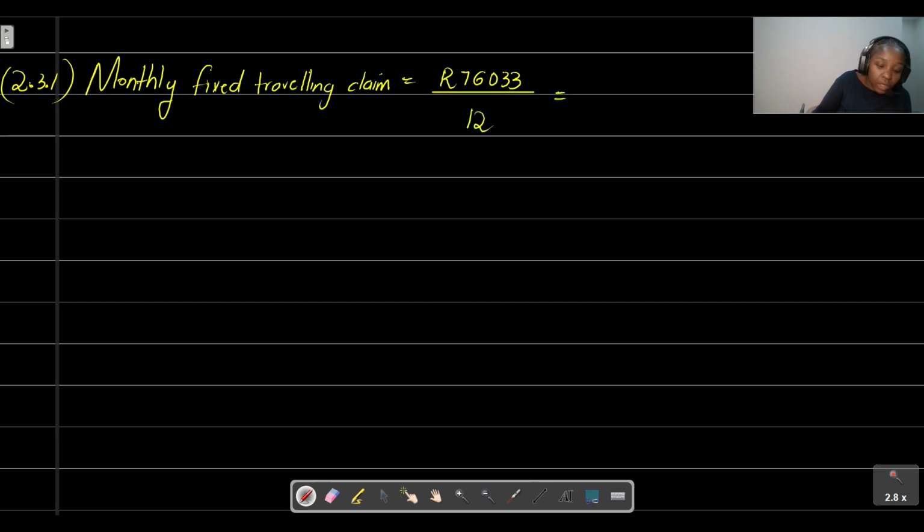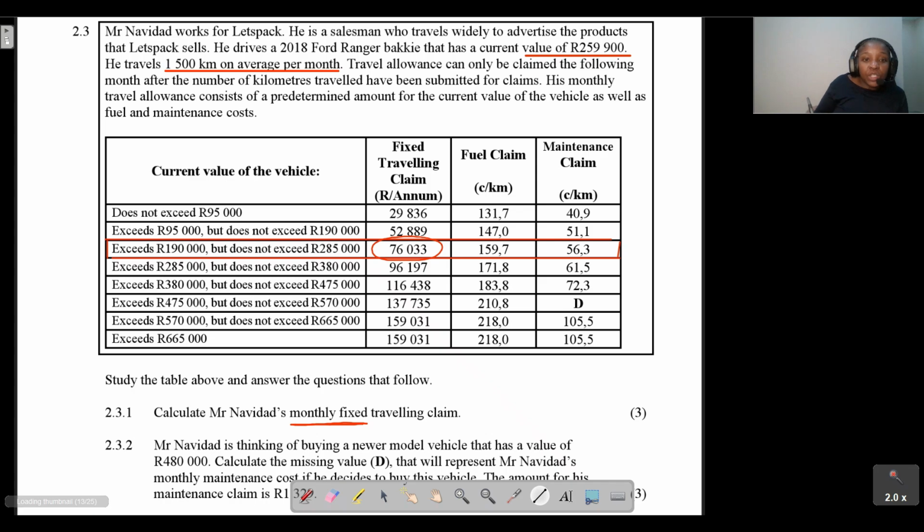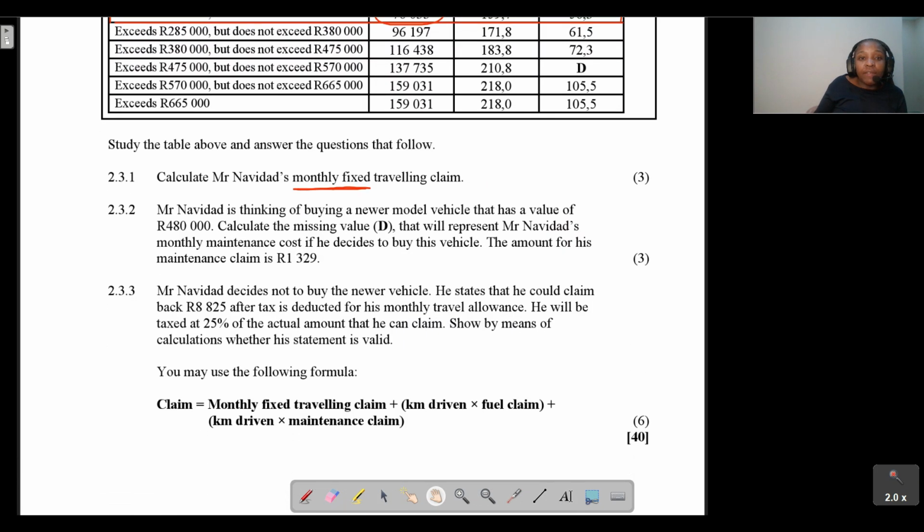This is going to give us 6,336.08333. We can't leave our answer in this form, so we can just say it's 6,336.08 rand. Cool stuff. So that is Mr. Navidad's monthly fixed traveling claim.